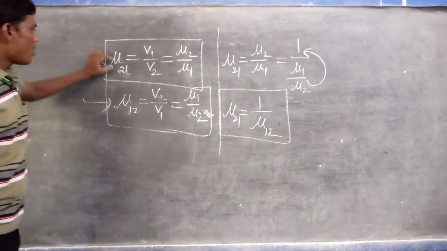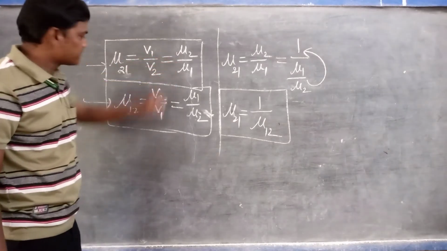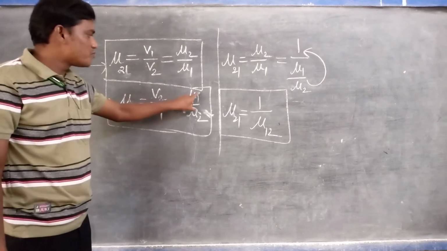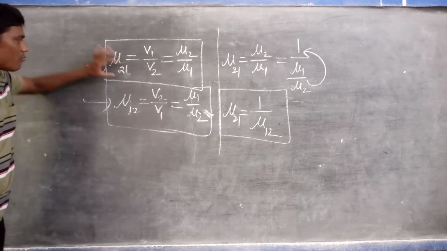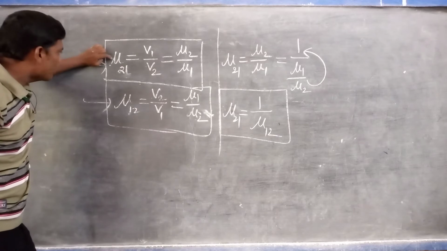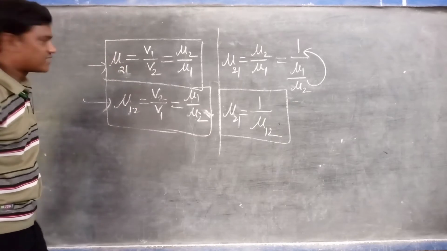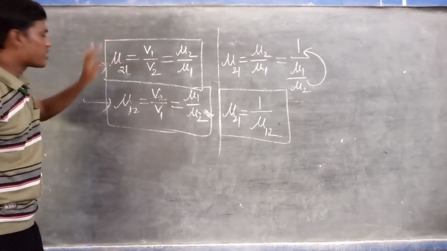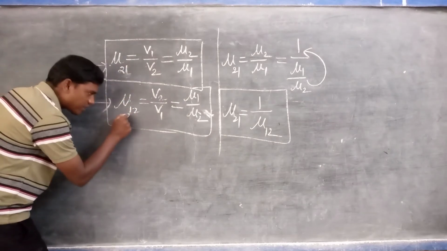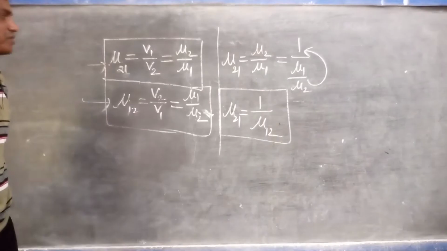Listen very carefully. Mu of 2 1 is equal to v1 upon v2, that is equal to mu2 upon mu1. Mu of 1 2 is equal to v2 upon v1, that is equal to mu1 upon mu2. Mu of 2 1: what is the meaning? Mu is nothing but refractive index, the refractive index of the second medium with respect to the first medium, meaning light travels from the first medium to the second medium. Mu of 1 2 means the refractive index of the first medium with respect to the second medium, that is, light travels from second to first. That is the meaning.